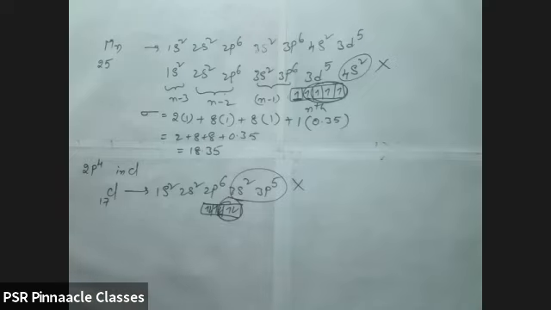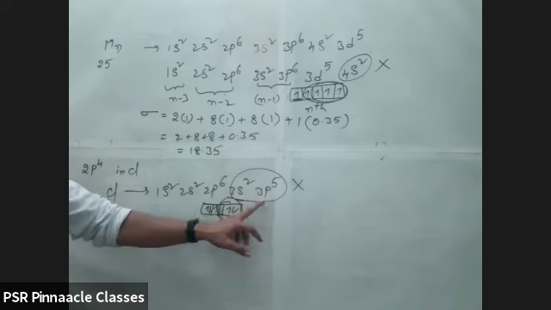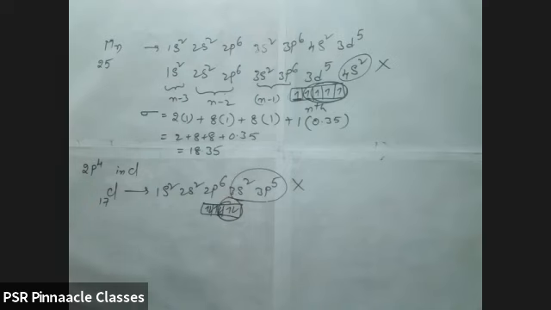Now check once: the valence electron is entering into which shell? P shell. S and P means what are the values? 0.35.